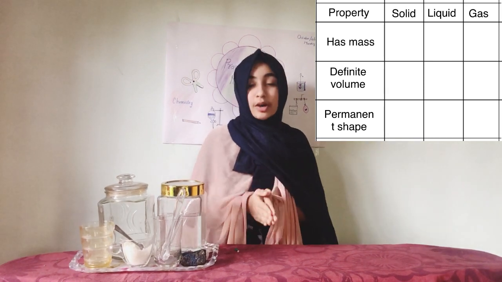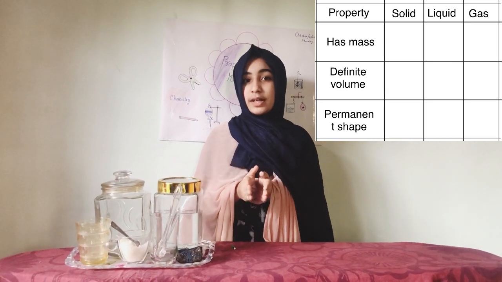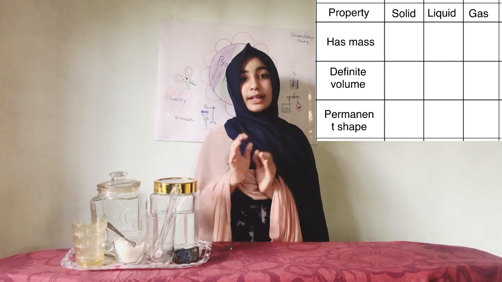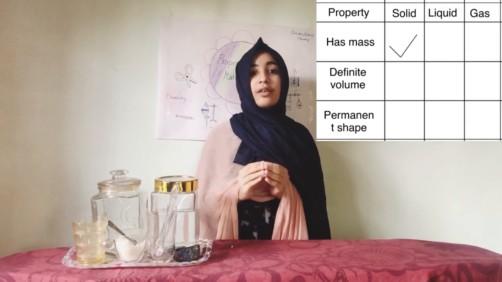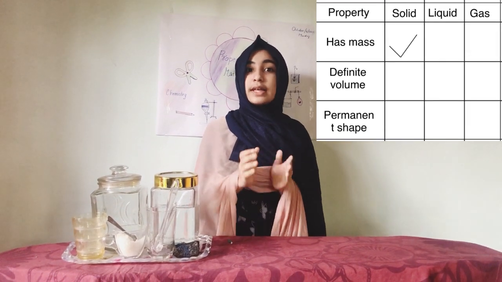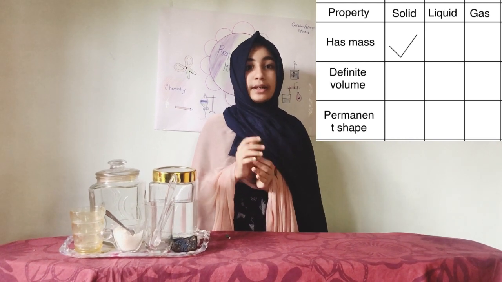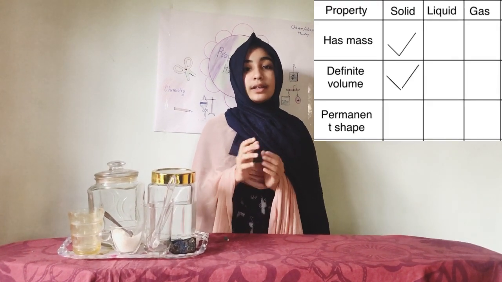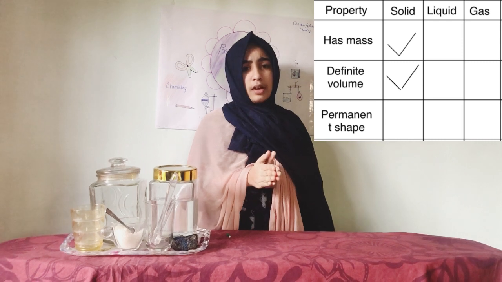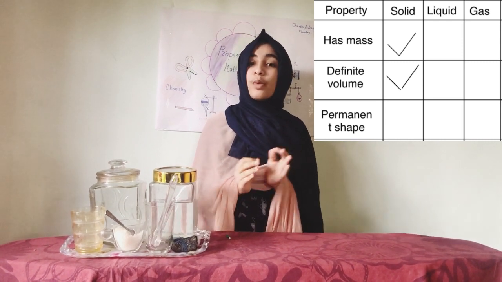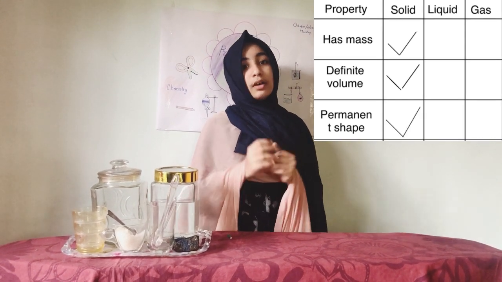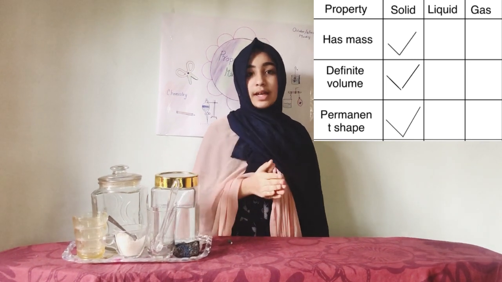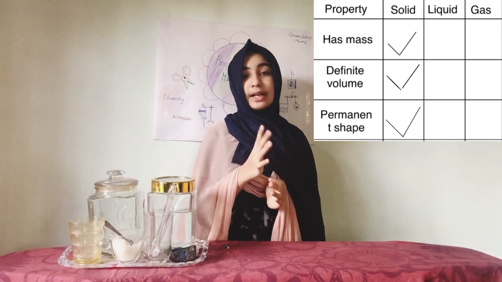So first one, solid. Solid has mass. It is the right one, so we get a tick there. Second one, solid has definite volume. Yes, it is right, so we get a tick. Then third one, permanent shape. Solid has permanent shape, so we get a tick. Next one, liquid has mass. Yes, liquid has mass, so we get a tick.